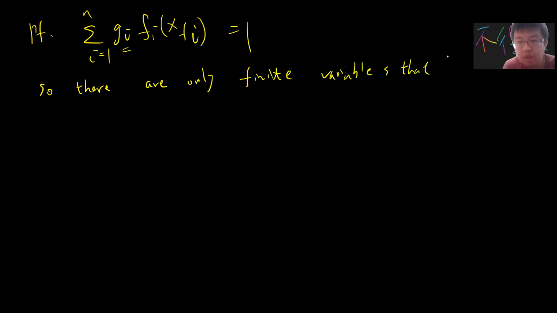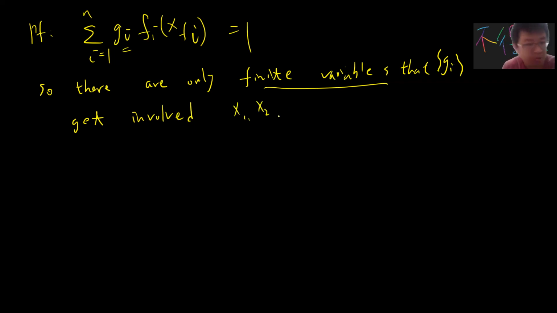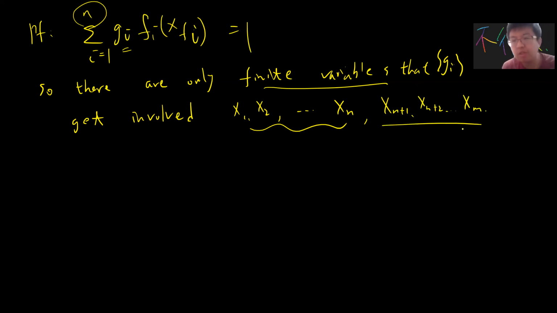I should say that these finitely many variables get involved in the g_i. Let's call them x1, x2, up to xn, so you have n of them involved. And then x_{n+1} up to x_m are the rest.